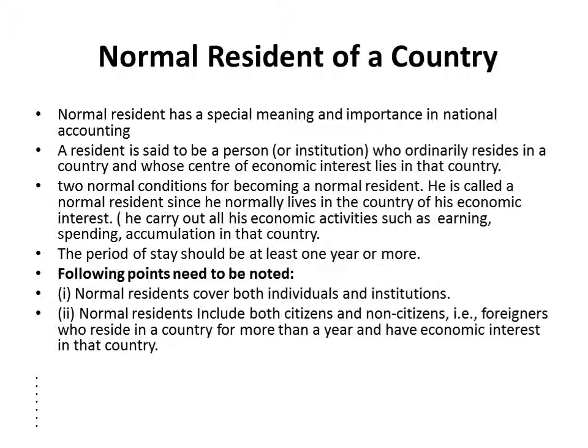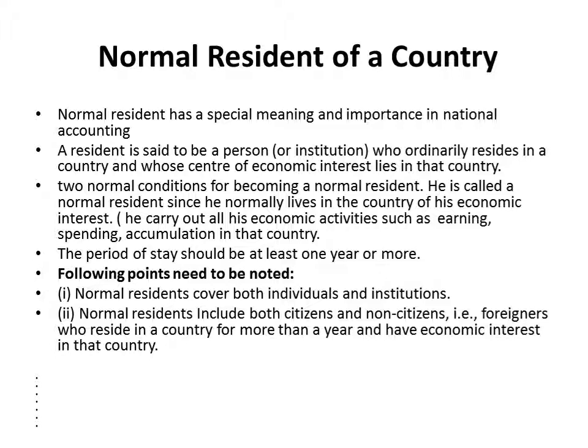What are the two conditions for becoming a normal resident? First, he is called a normal resident since he normally lives in the country of his economic interest. He carries out all his economic activities such as earning, spending, accumulation in that country, like consumption, production, exchange. Second, the period of stay would be at least 1 year or more.